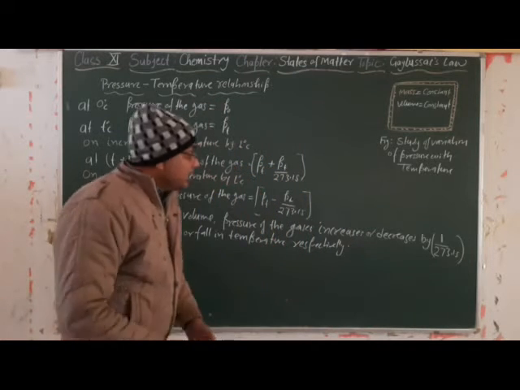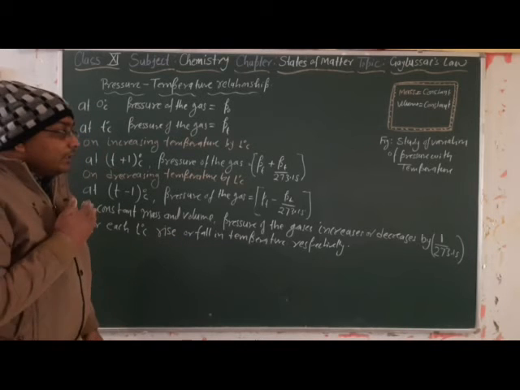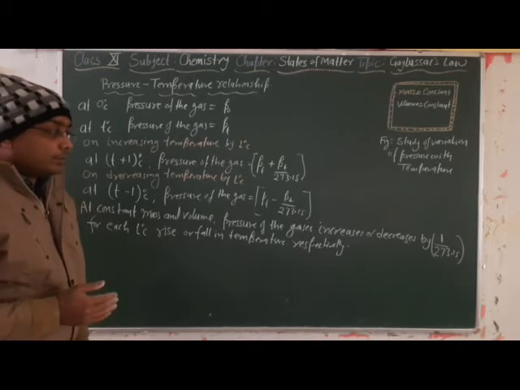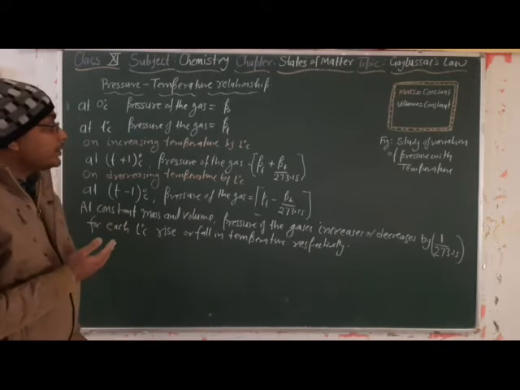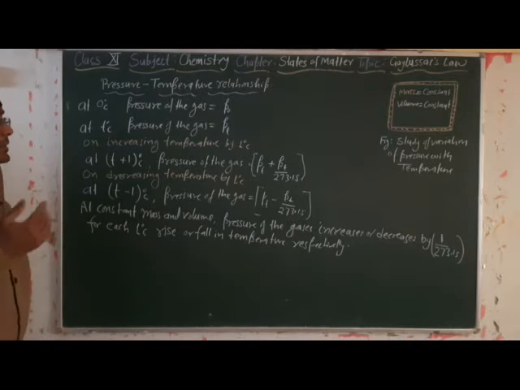Is it clear? On the basis of this observation, he wrote some other mathematical expressions. Please note this down, then I will continue with his other mathematical expressions.